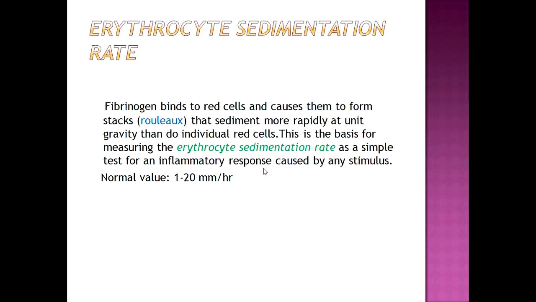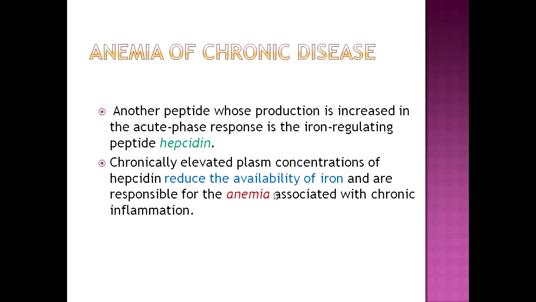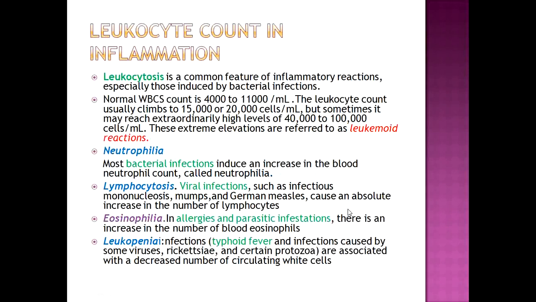ESR. Fibrinogen binds to red cells and causes them to form stacks, rouleaux, that sediment more rapidly at unit gravity than do individual red cells. This is the basis for measuring ESR. When fibrinogen formation is increased, ESR is raised. Anemia of chronic disease: another peptide whose production is increased in the acute phase response is the iron-regulating hepcidin. Chronically elevated plasma concentration of hepcidin reduces the availability of iron and is responsible for anemia associated with chronic inflammation.